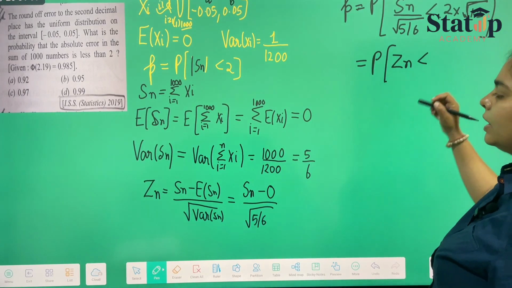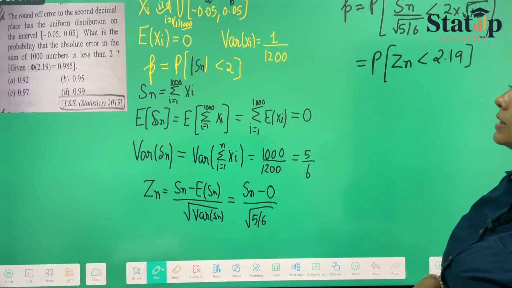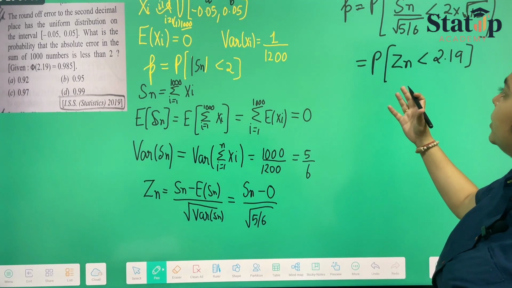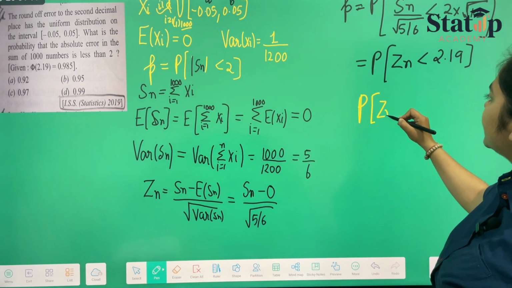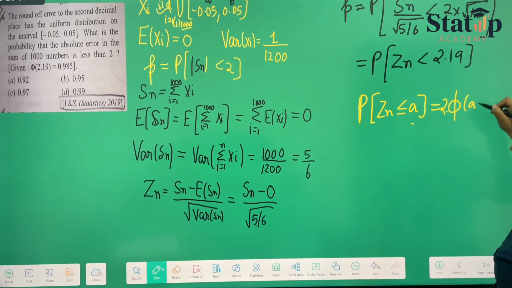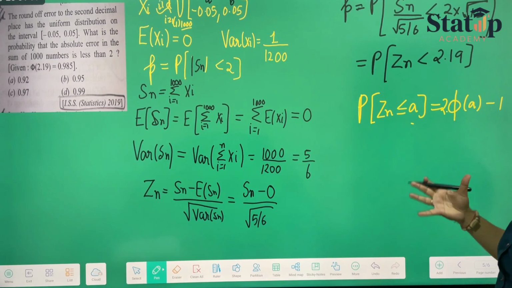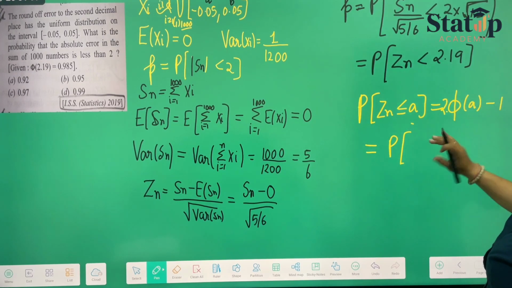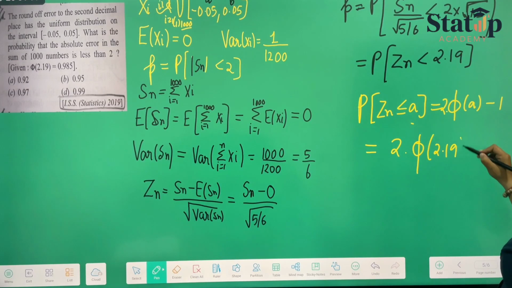If we calculate this, we'll be getting 2.19. So this is our probability that Zn is less than 2.19. Now if we are calculating that Zn is less than or equal to a, then this will be 2 into phi of a minus 1. From the normal table we calculate this. So the probability that Zn is less than or equal to 2.19, I can write as 2 into phi of 2.19 minus 1.